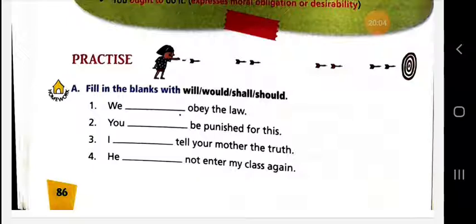So these are the examples given for your practice. Dear student, I hope you understand modals properly.